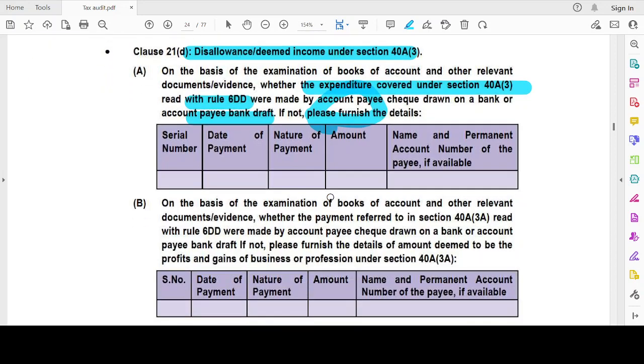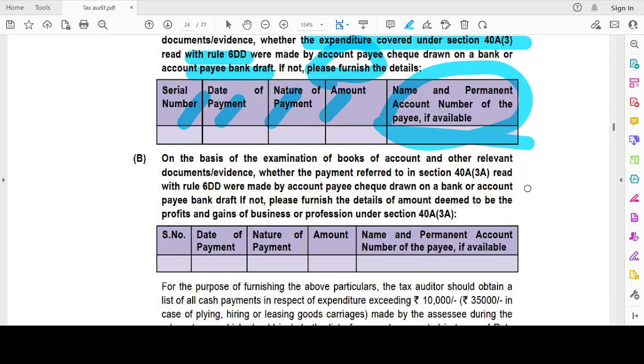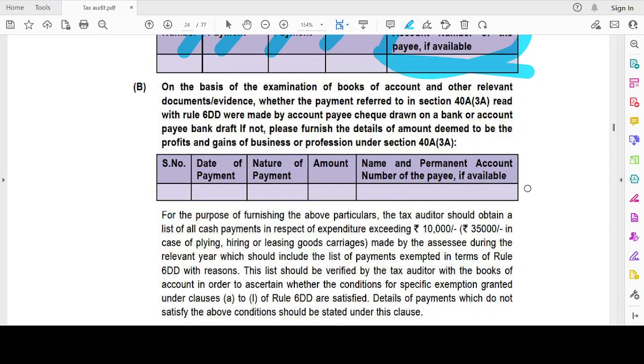Now on the basis of examination, if it is not so, and it is by way of bearer cheque, then I have to give the serial number, the date of payment, the nature of payment, the amount, and the name and PAN of the payee. Then on the basis of examination of books of accounts and other relevant documents, where the payments referred to in section 40A(3A) read with rule 6DD were made by account payee cheque drawn on a bank or account payee bank draft.